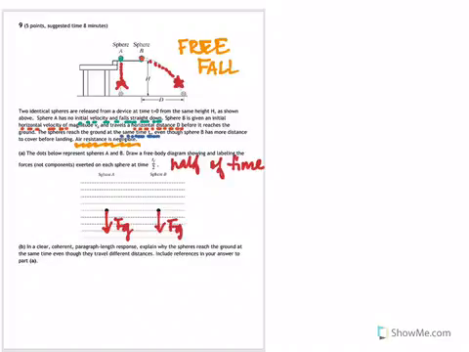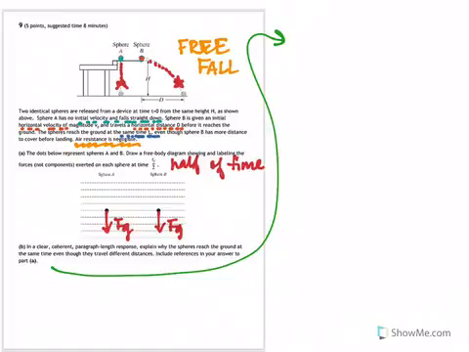So part B, in a clear, coherent paragraph-length response, explain why the spheres reach the ground at the same time, even though they travel different distances. Include references to our answer in part A. So there's a couple things, and I'm going to sort of list stuff over here as well so that I just have some room. There's a couple factors that are important to consider in your paragraph length response. One is thinking about what that word identical means. So that gives us some clues. These are objects with the same mass.